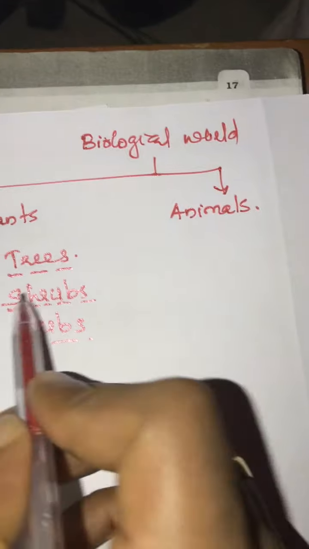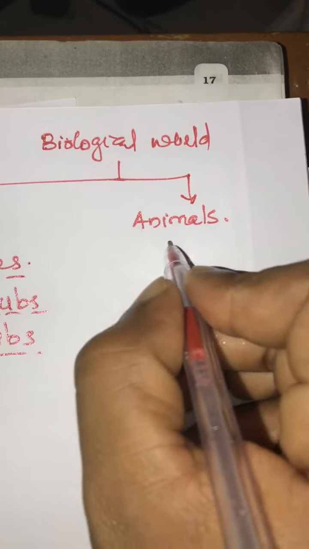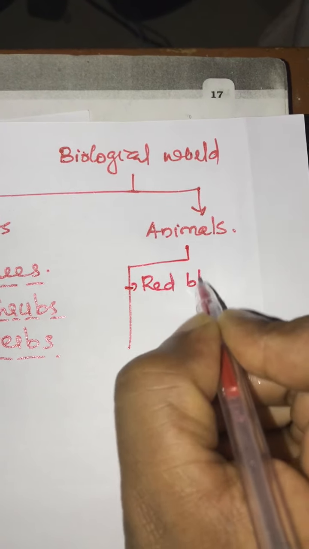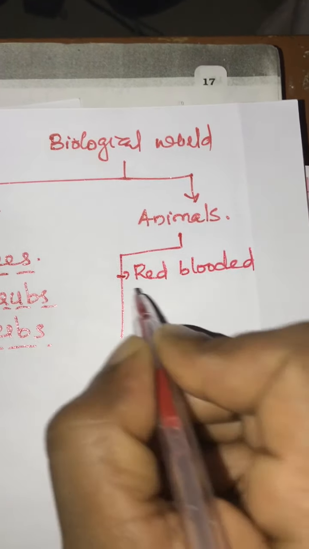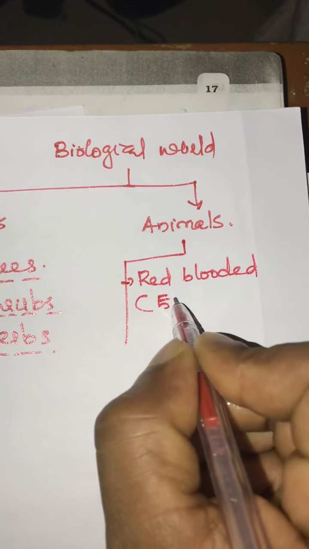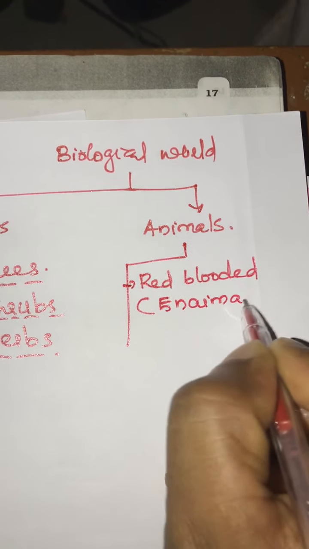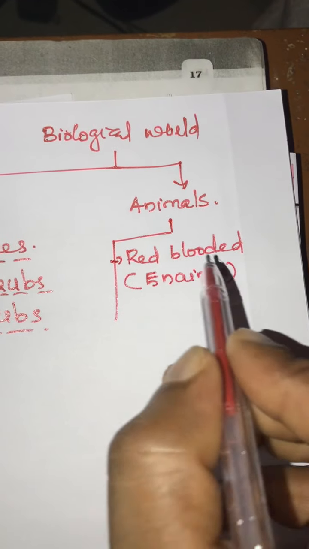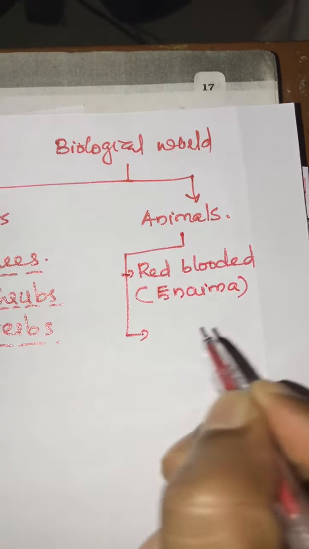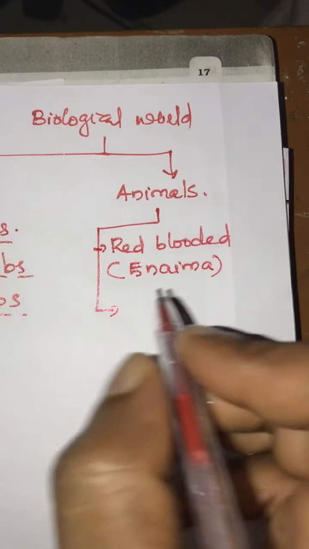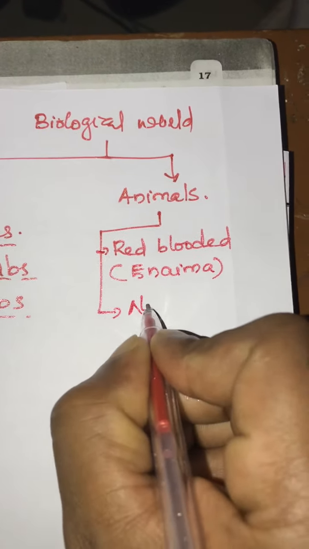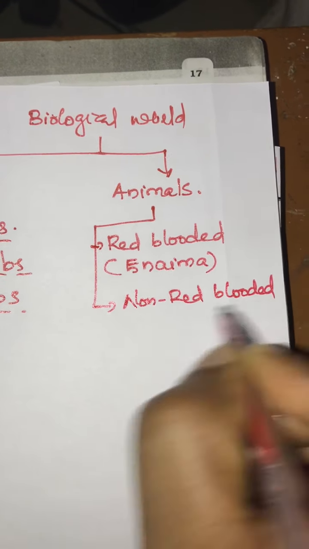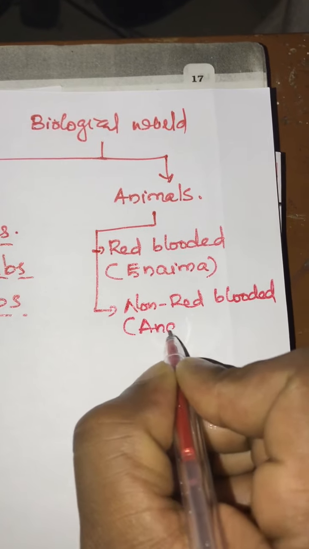Animals are classified into two: red-blooded, which he called Enaima in his textbook Historia Animalium, and non-red-blooded, Anaima.